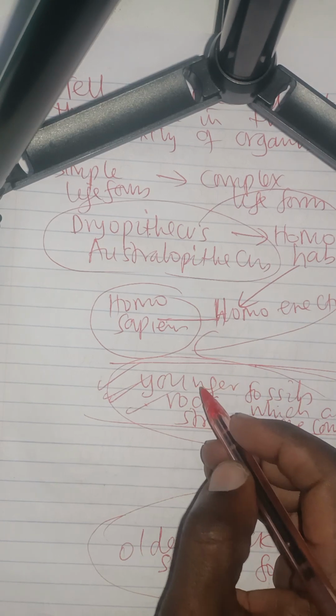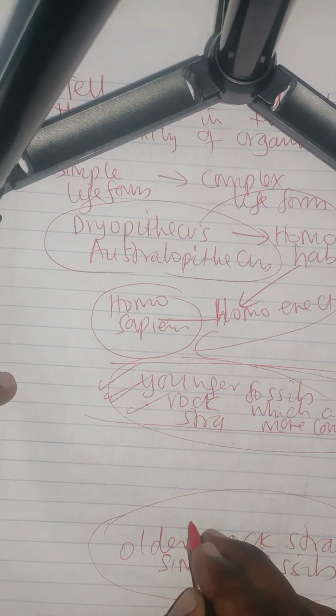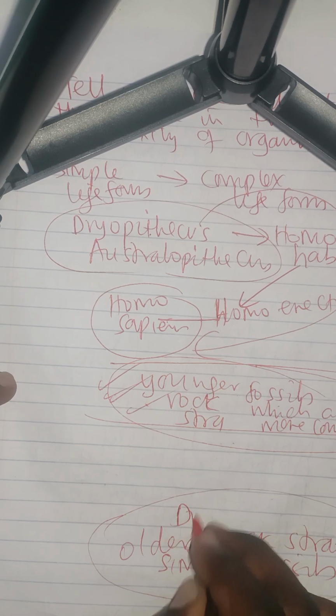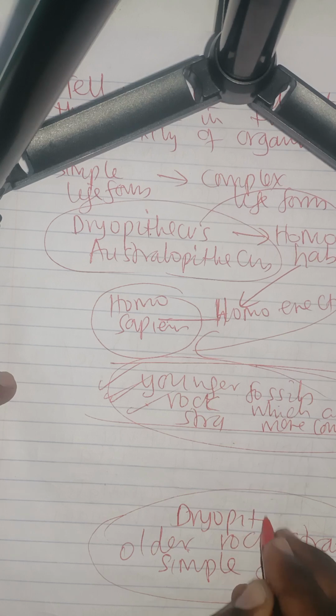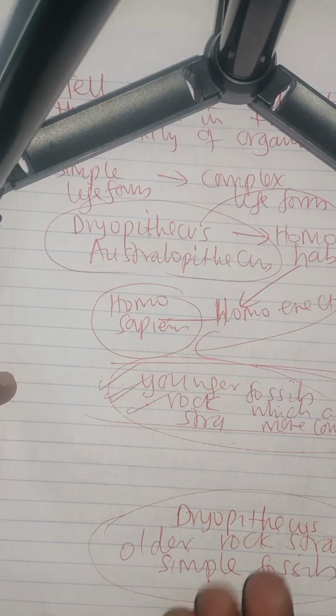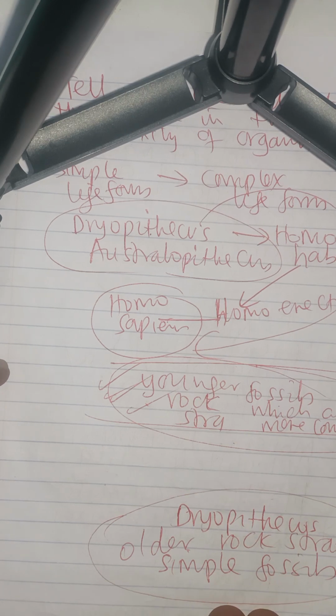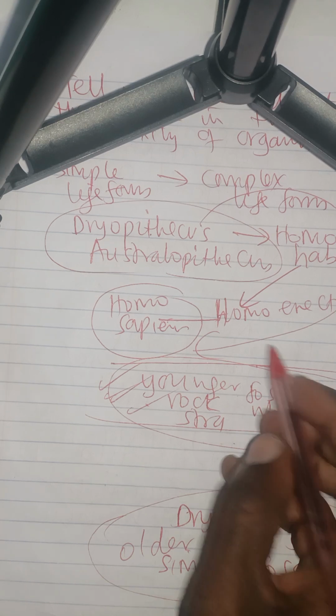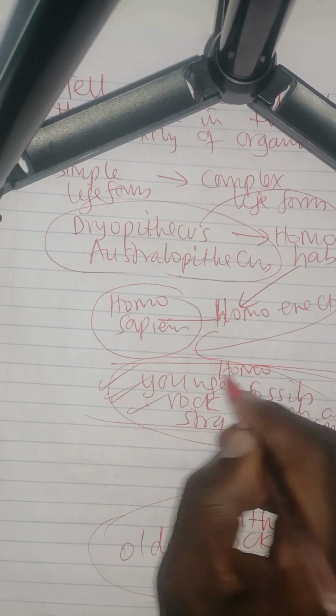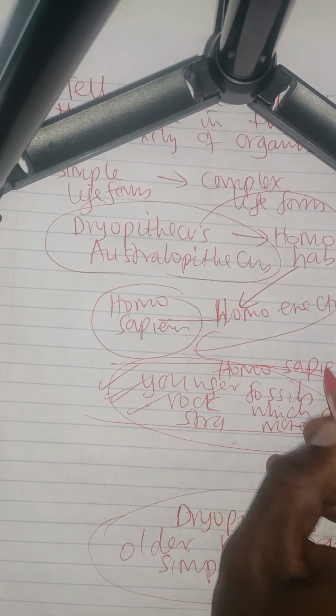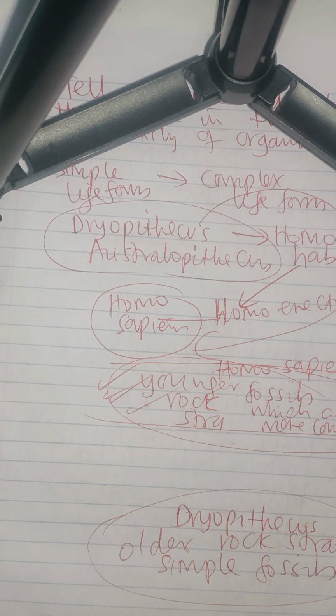So I would expect to find Dryopithecus just in the older rock strata, which is the simplest form of life for man. And I would find Homo sapiens in the younger rock strata, just at the topmost part of the Earth's surface. Very good. So we would also move to something else,